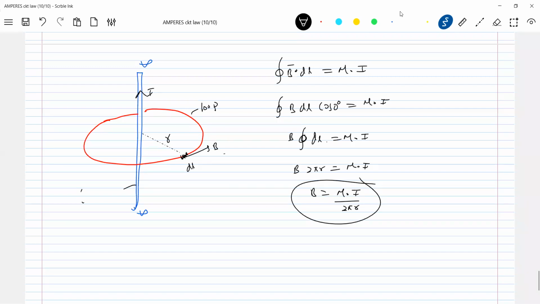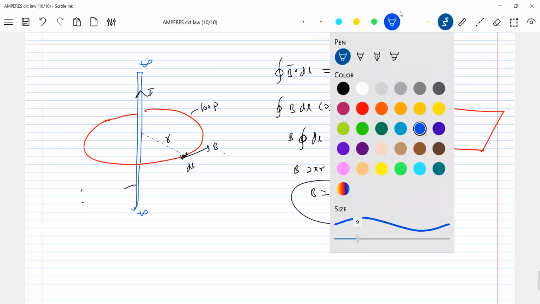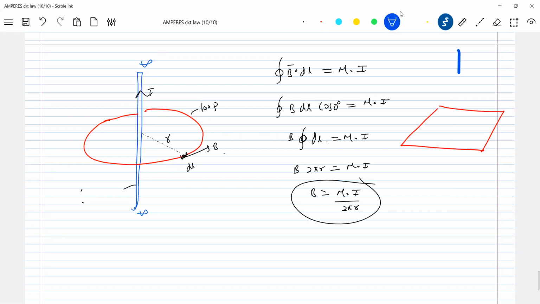Some students ask, why are you assuming it to be like this? I'll assume a plane curve instead of a circle, no? I'll assume like this. Will you get the answer? Will he end up with the answer? What's wrong with him? There's a loop. There's nothing wrong in him. You'll not get the answer. That's all.